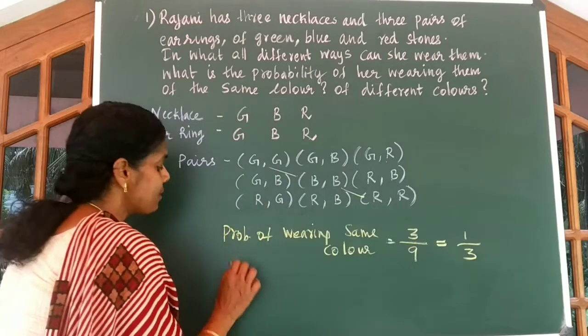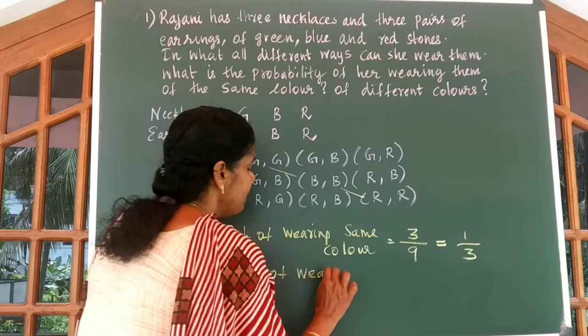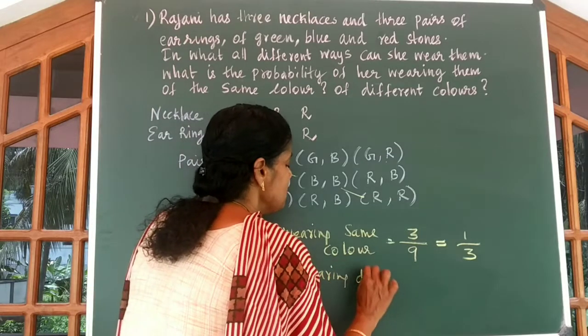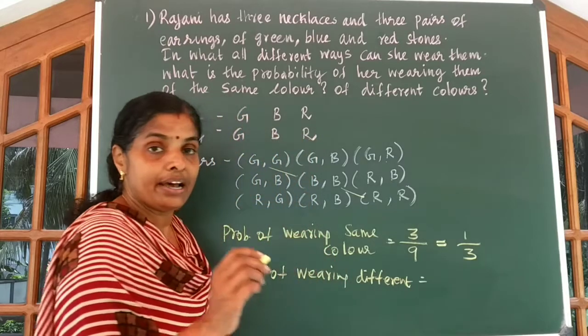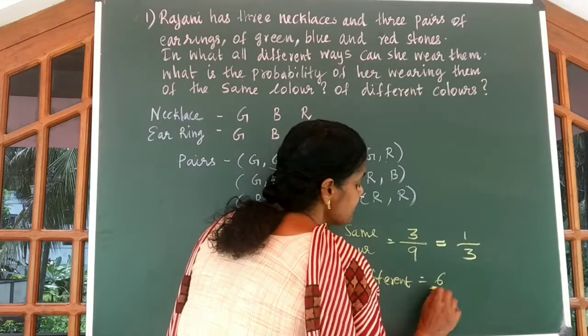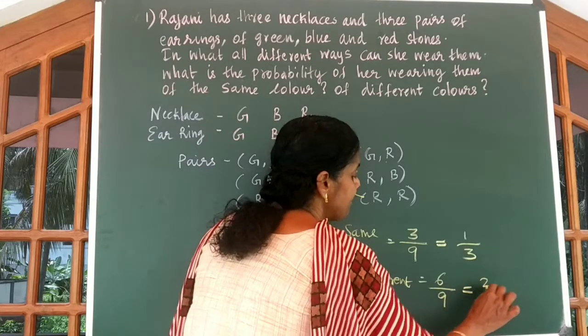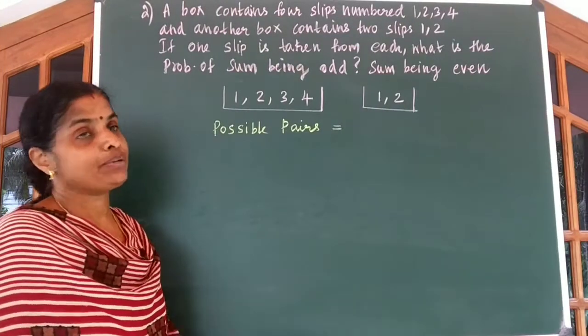Now the second part of the question, probability of wearing them of different colors. So the remaining possibilities. Totally there are 9. 3 is gone. So the remaining 6 out of 9. That simplifies to 2 by 3. Come to the second question.